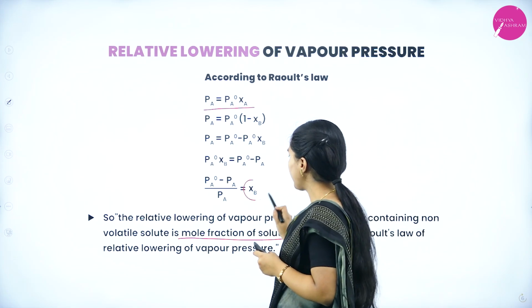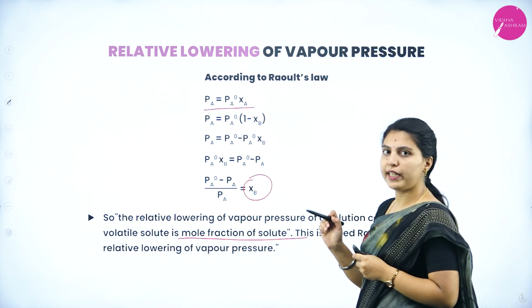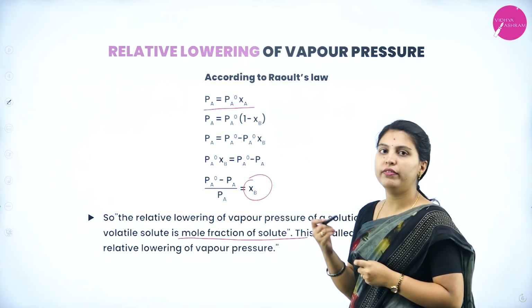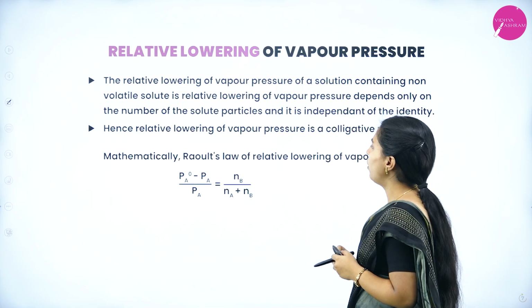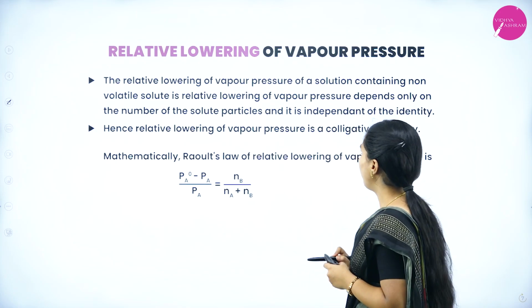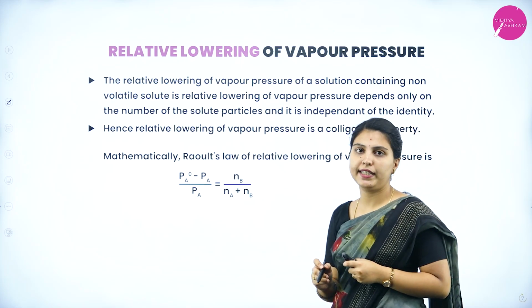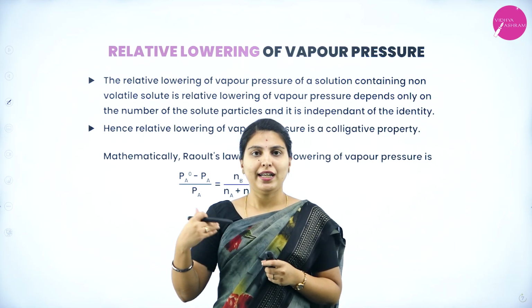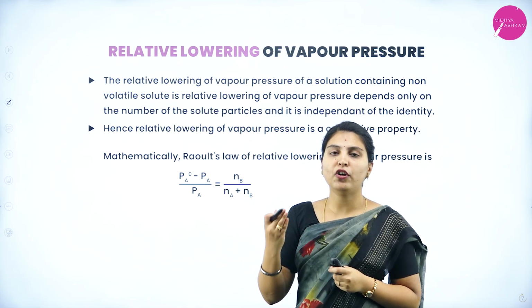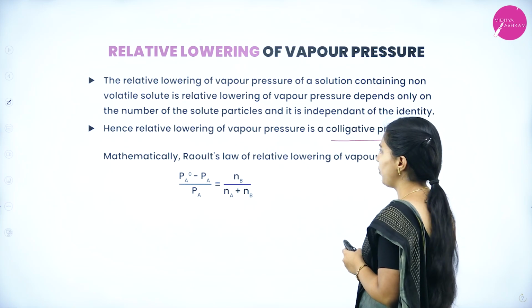Here, this mole fraction gives the relative lowering of vapor pressure of a solution containing a non-volatile solute: it is the mole fraction of that solute. This is called Raoult's law of relative lowering of vapor pressure. The relative lowering of vapor pressure depends only on the number of solute particles and is independent of their identity. Independent of identity means it is irrespective of the nature of the solute and completely dependent on the number of solute particles. Hence, relative lowering of vapor pressure is a colligative property.